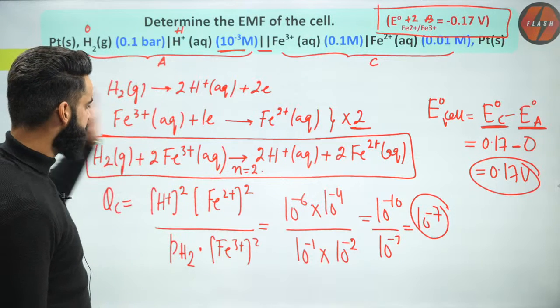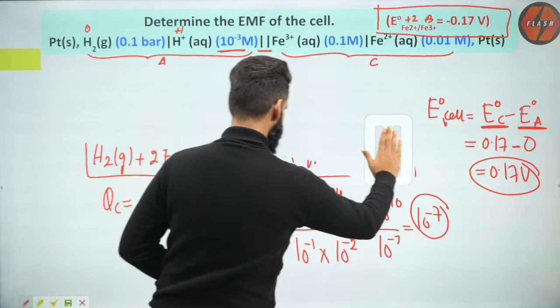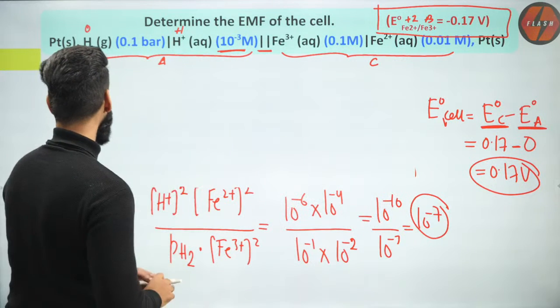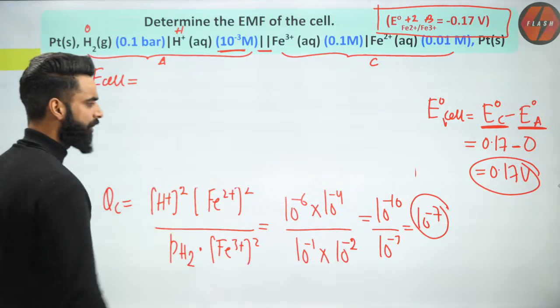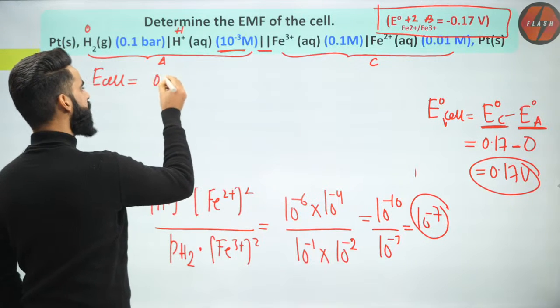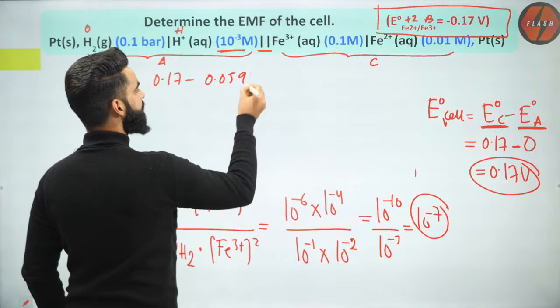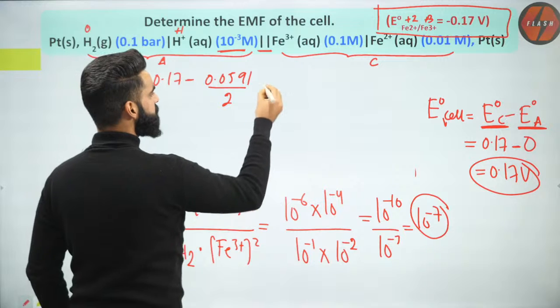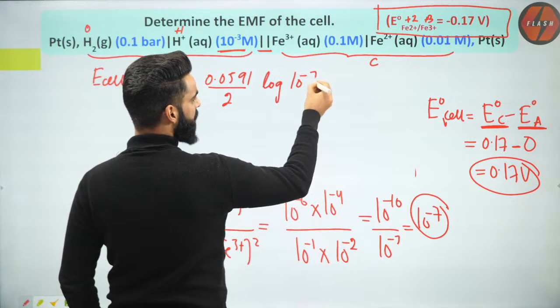I have to put these values into the net equation which I have. Let me erase this part. What is my net equation? That is E cell, EMF of the cell, will be equal to E naught cell. E naught cell value I got as 0.17 minus 0.0591 divided by N value. N value we got to know as 2, log of QC. QC value, how much did I get? I got 10 to the power minus 7.